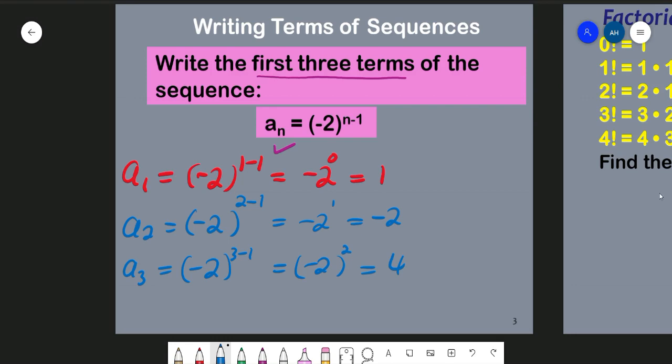Okay, so these are all our first three terms. The first three terms of the sequence are 1, -2, and 4. So now we are ready to write down our terms of the sequence. We have 1, the second term is -2, the third term is 4. That's the first three terms of this sequence, and the sequence goes to infinity like this.